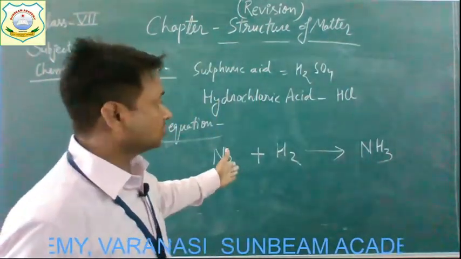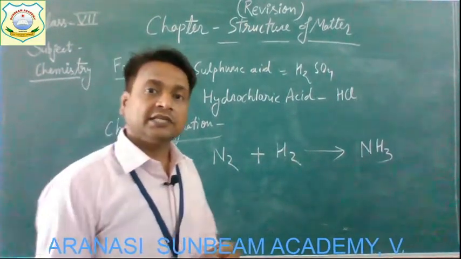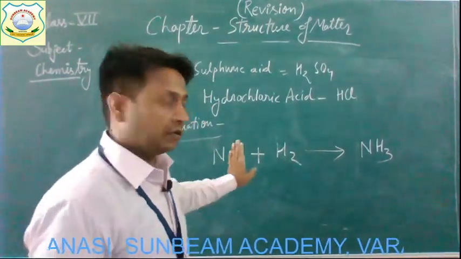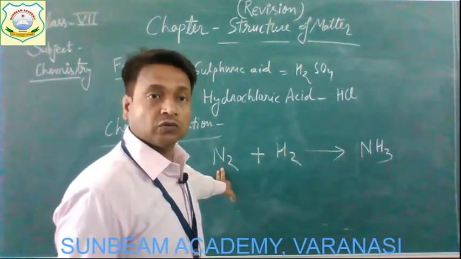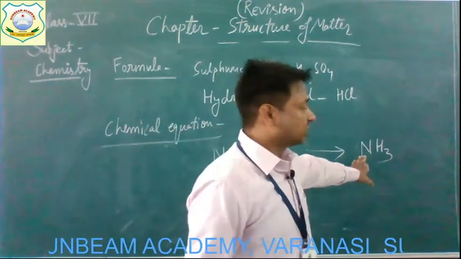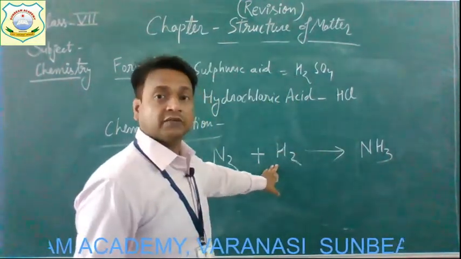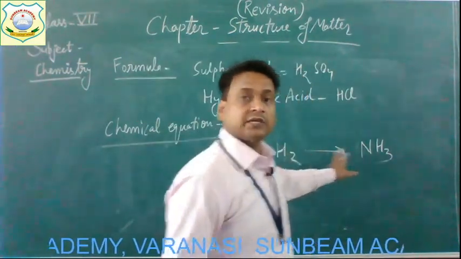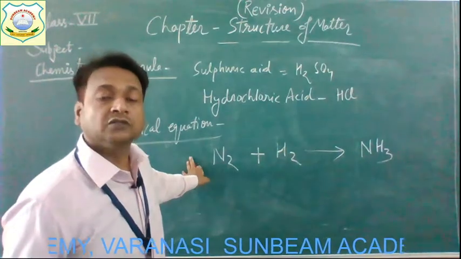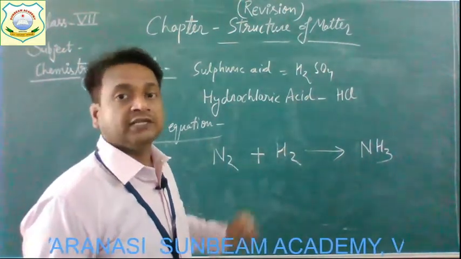But as we count the number of atoms of the elements, it will be considered incorrect because the number of nitrogen atoms on the left side is 2 and the number of nitrogen atoms on the right side is 1. The number of hydrogen atoms on the left side is 2 and on the right side is 3. So we can say that this equation is not balanced, so it is incorrect. So we need to balance it.